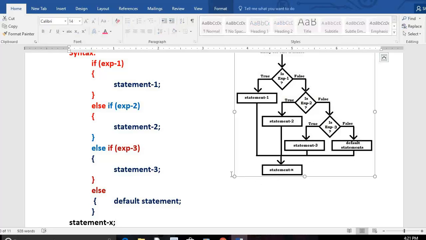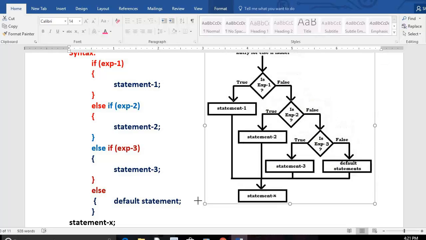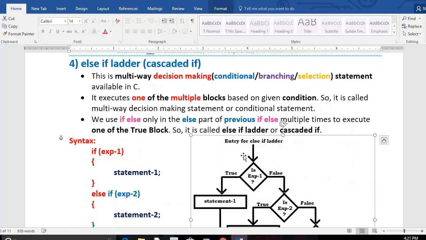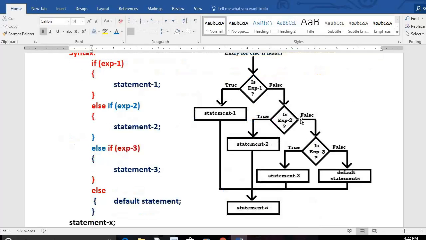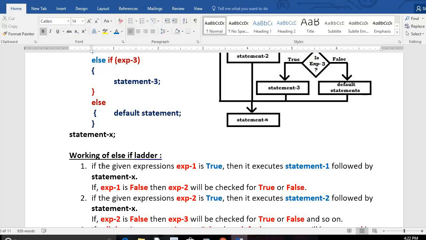In the exam, I request you to draw the flowchart also in less time, a neat freehand sketch. Entry for else if ladder. Is the first true? Yes, this works. False. Is the second true? Yes, this works. I hope everyone has understood. Whatever you heard from my voice, you have to write in sentences in the examination. Working of else if ladder.